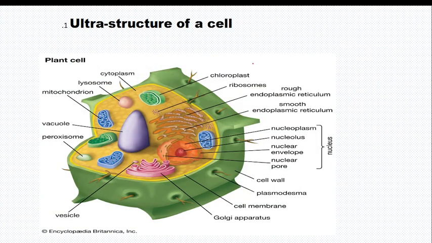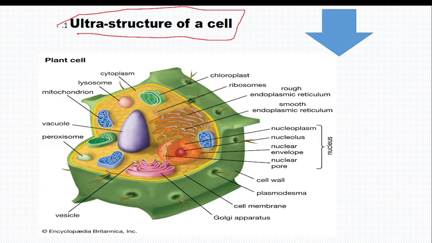So here is the plant cell. In the plant cell, there are many structures which are similar to the animal cell. I want you to pause and review. When you look at this, they are supposed to have a cell membrane too. So here there is the cell membrane. Here there is the nucleus, and also here there is cytoplasm as usual. Those are the three main parts of the cell.